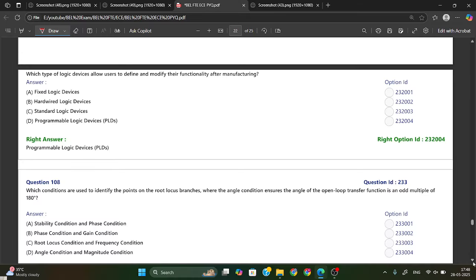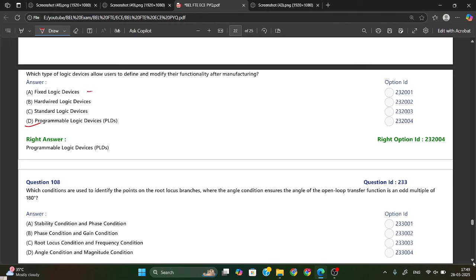Which type of logic devices allow the user to define and modify their functionality after manufacturing? Among these, only the PLD, the programmable logic device, allows this. Even if the function is manufactured, they can modify it afterwards.